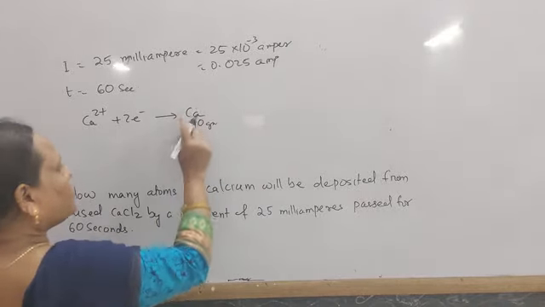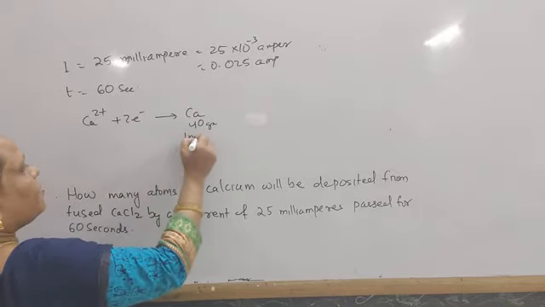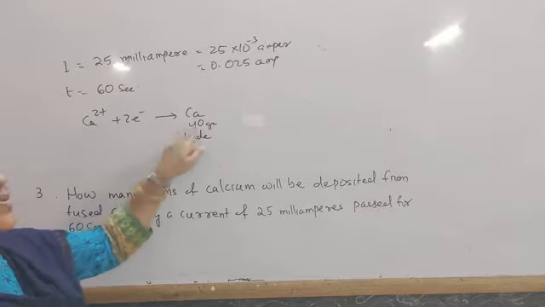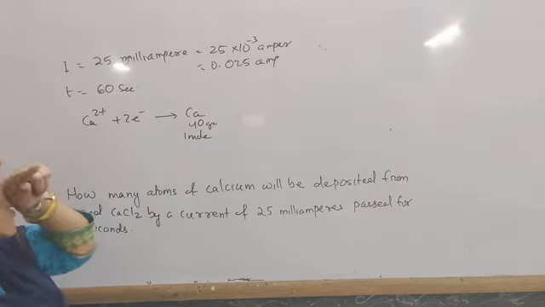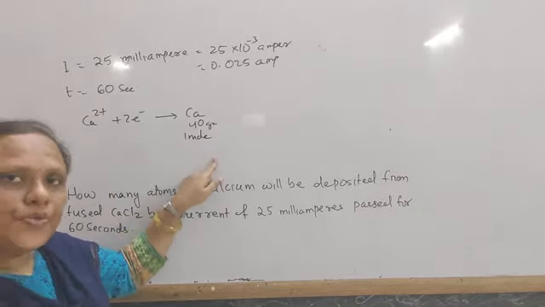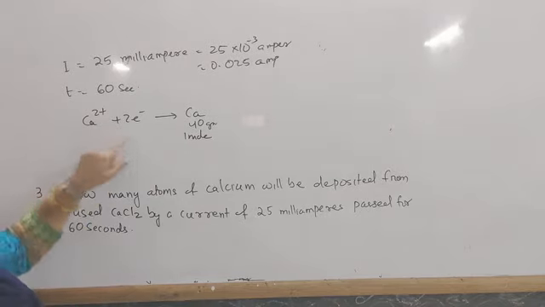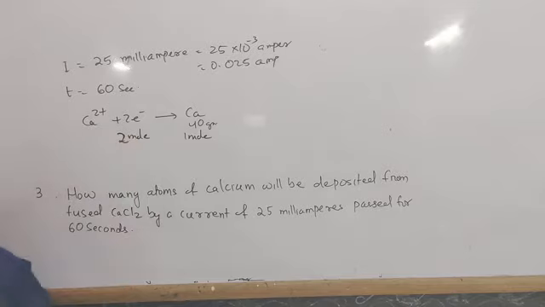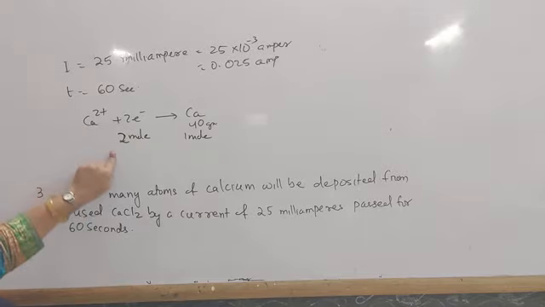How many moles of calcium is present? 1 mole, so atomic weight 40 gram. If you consider the mole, that is equal to 1 mole of Ca, and for Ca2+ plus 2 electrons, this is equal to 2 mole of electrons.